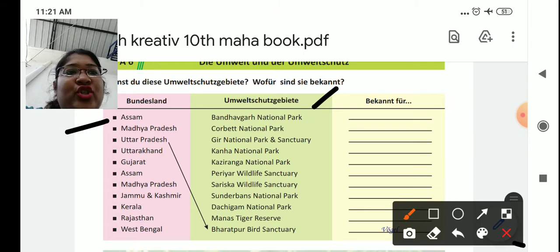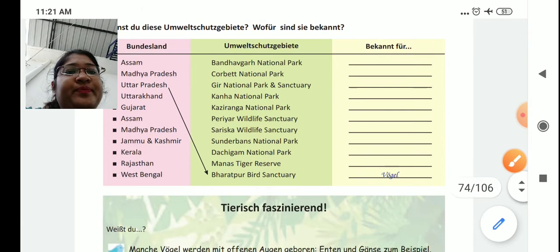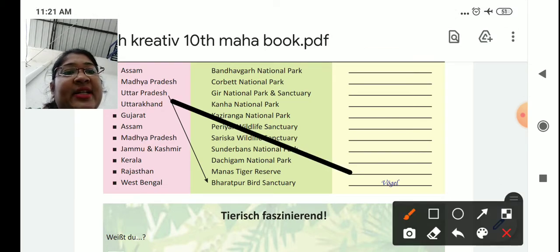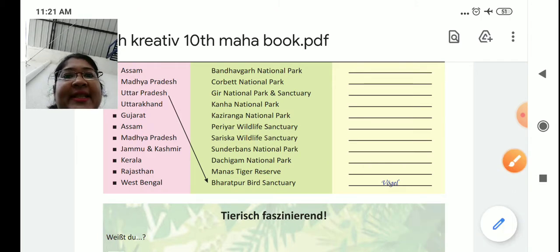That you have to match, okay, and it is famous for what? Famous for lion, tiger. So that you have to find out from the internet and you have to write. So Uttar Pradesh has the Bharatpur bird sanctuary and it is famous for Vögel. Vögel means birds, as it is a bird sanctuary. Okay. So do this exercise in your book and then send me.